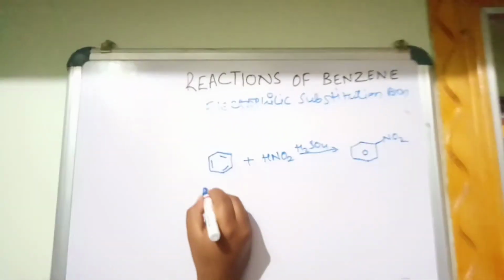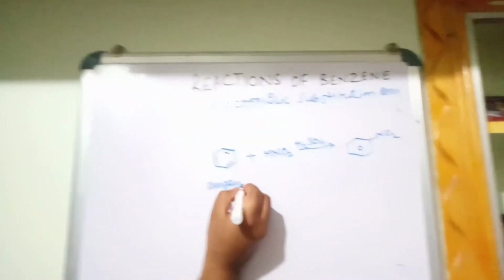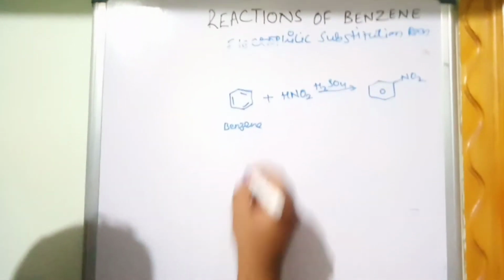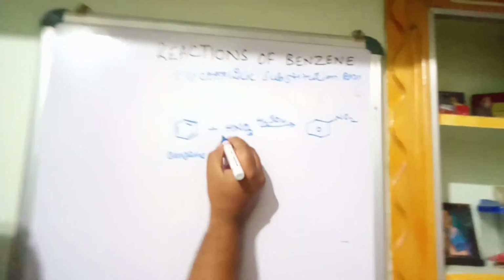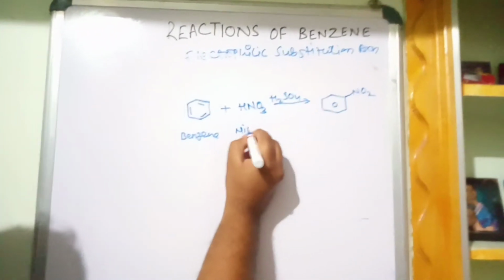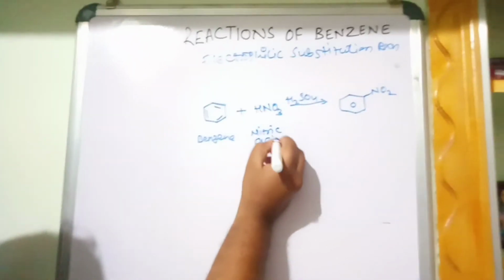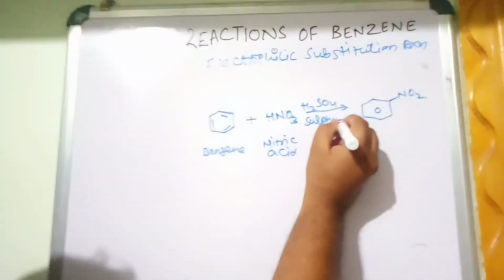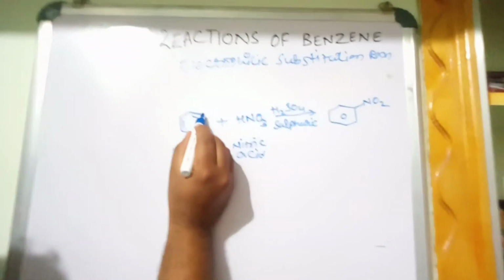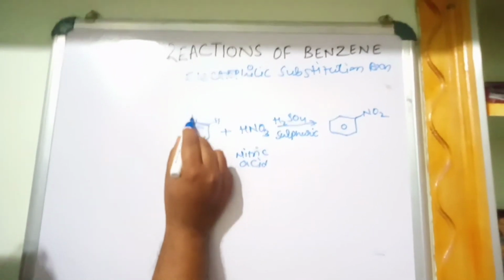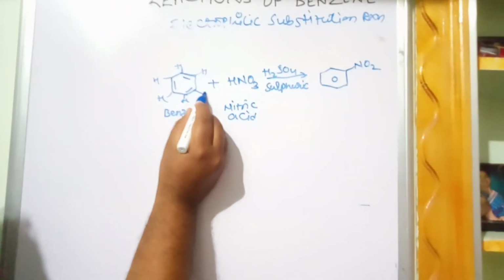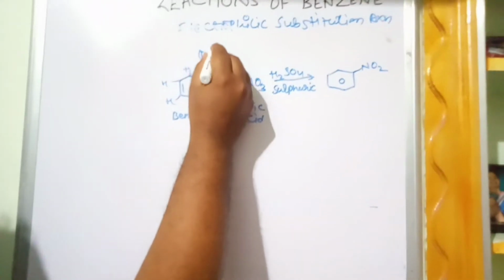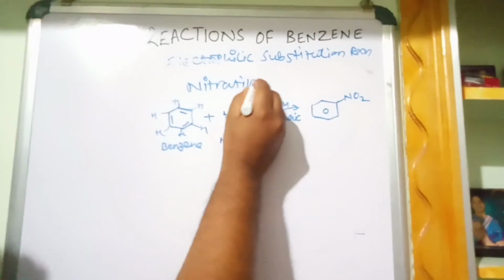This is called benzene. We will use a nitrating mixture, that is HNO3, nitric acid, in the presence of the catalyst sulfuric acid. They replace any one hydrogen of the benzene ring with the nitro group, and that reaction is called nitration.